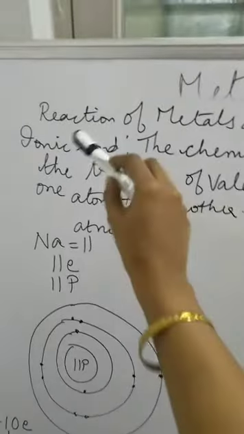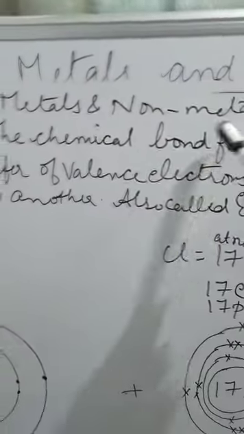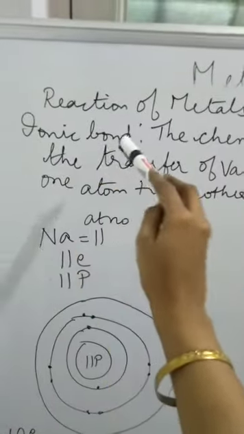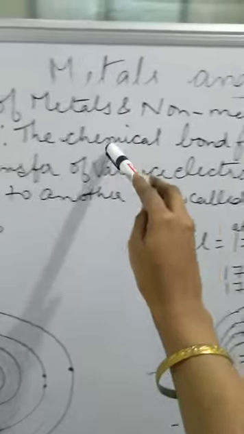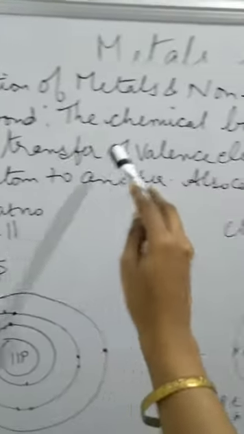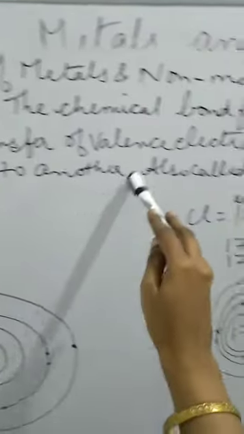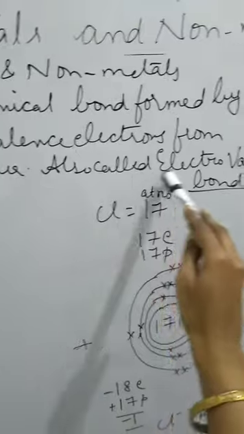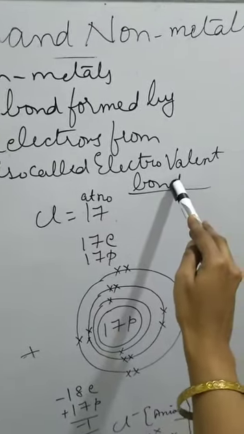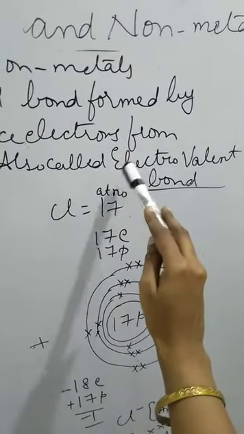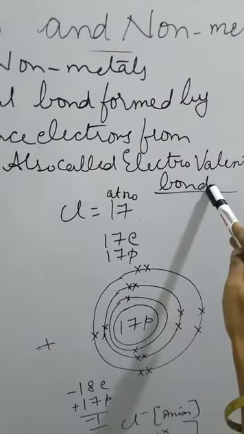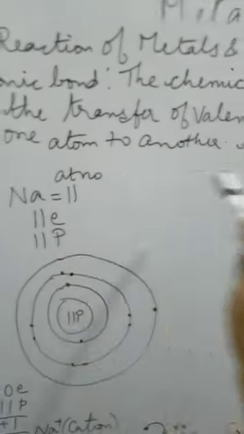Next, let us see the reaction of metals and non-metals. This is also called an ionic bond. That means the chemical bond is formed by the transfer of valence electrons from one atom to another atom. This is also called an electrovalent bond because there is a transfer of valence electrons from one atom to another. Let us see an example of sodium and chlorine.